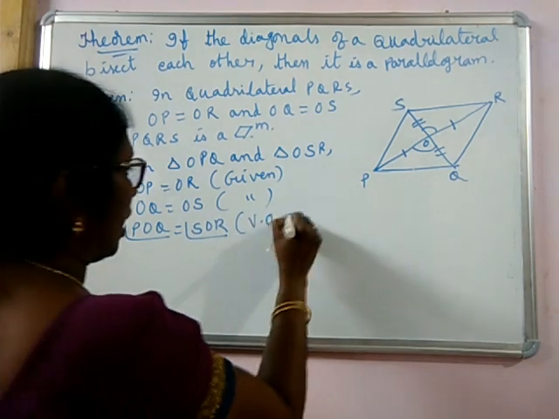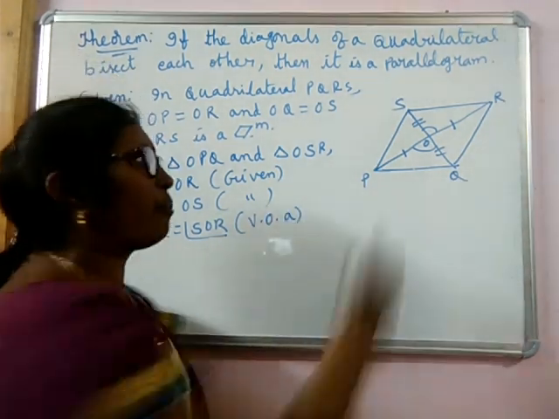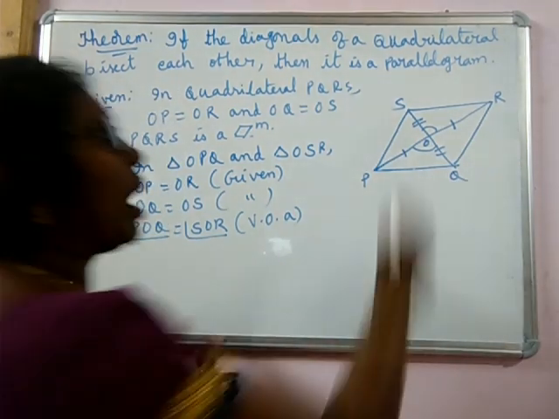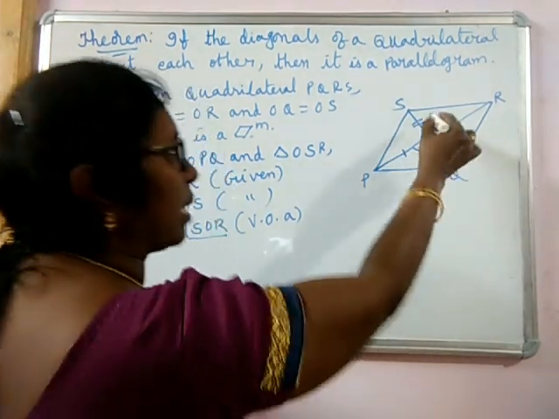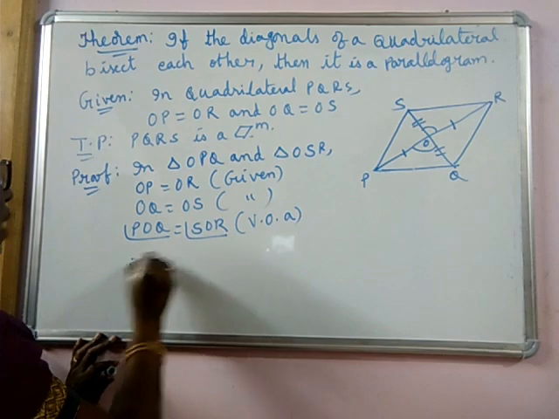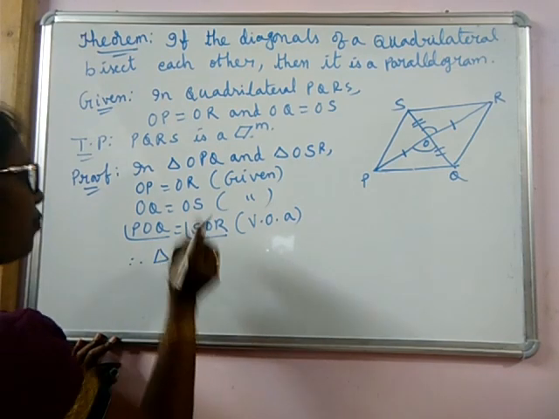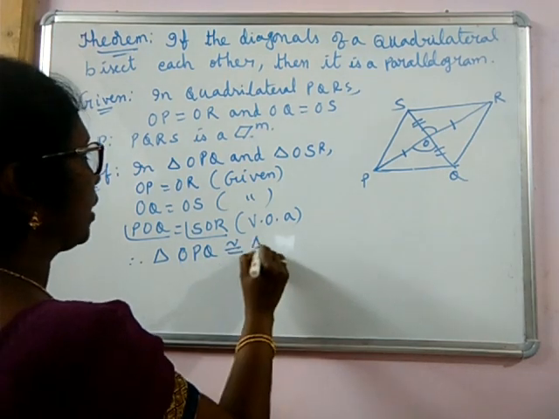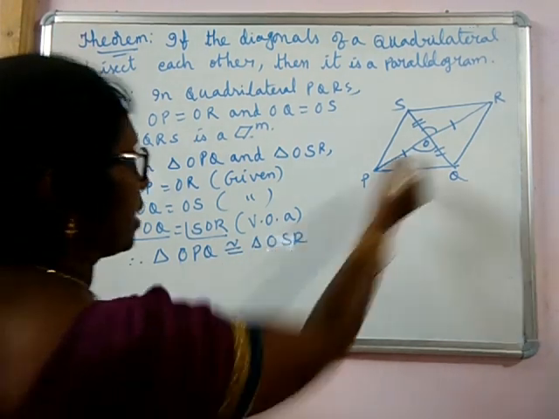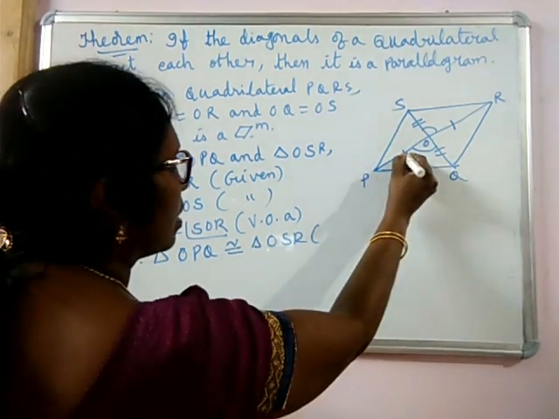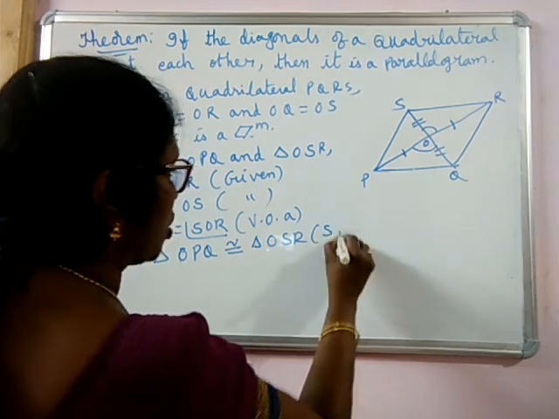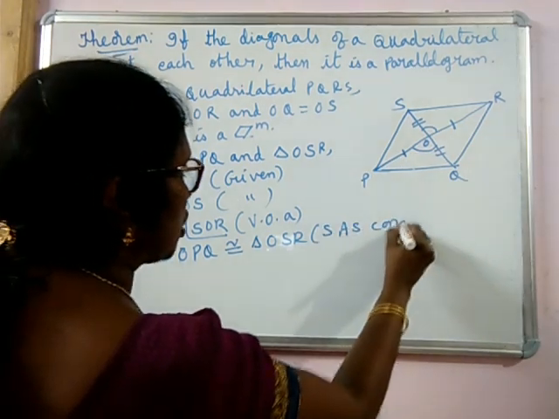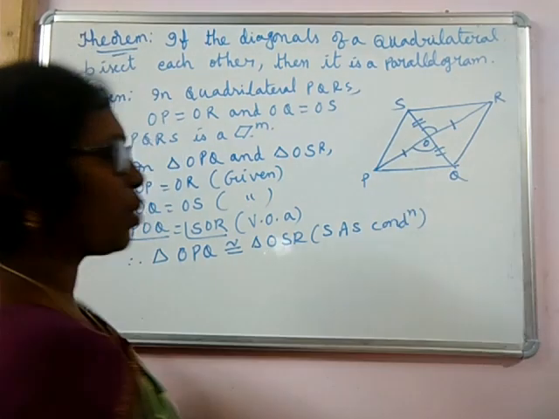They are vertically opposite angles. These two are equal. And under SAS condition, these two triangles are congruent. Therefore, triangle OPQ is congruent to triangle OSR under SAS condition.